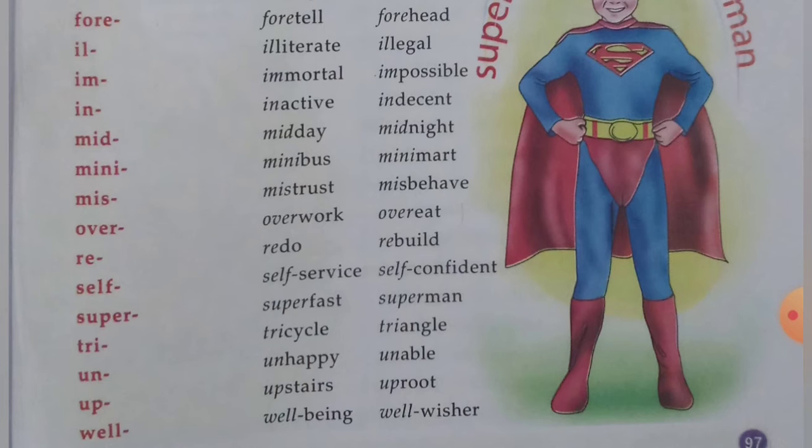When we use the prefix up in the beginning of the word stairs and root, that makes the words upstairs and uproot. We use the prefix well before the word being and wisher, that makes the new words well-being and well-wisher.